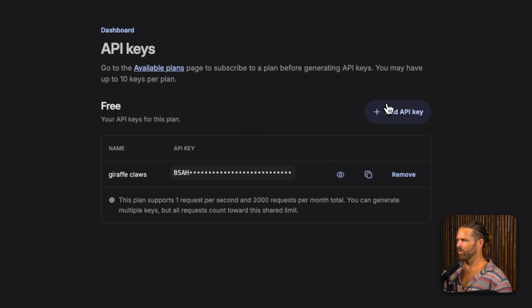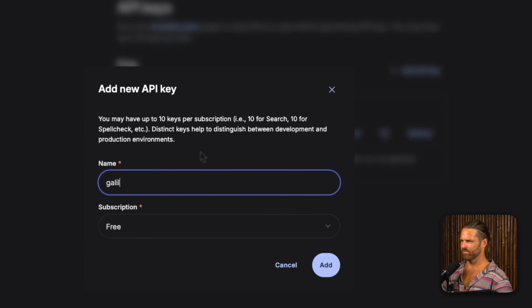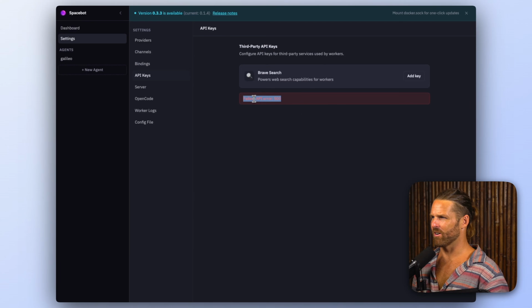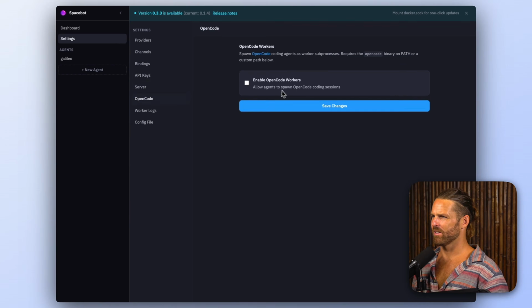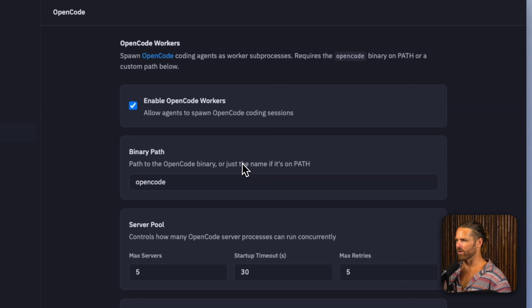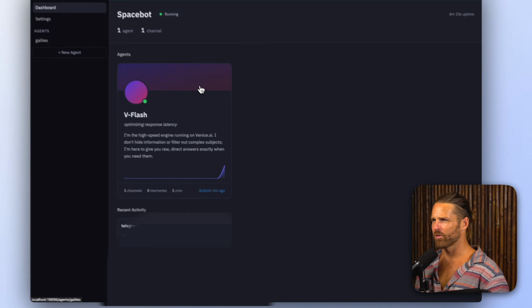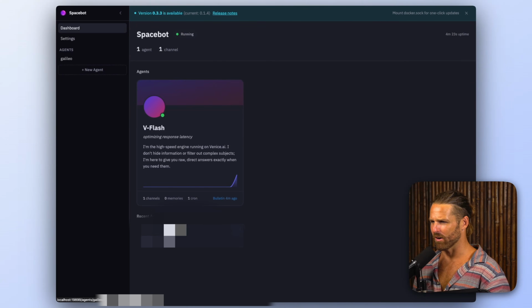All right, so we'll get that API key, copy that, paste that in. Error. All right, so I guess we're not going to add that. Enable OpenCode workers for sure. All right, so we're getting some kind of API error here in the gateway. I'm not too concerned though, as long as it works on Telegram. So let's check it out.